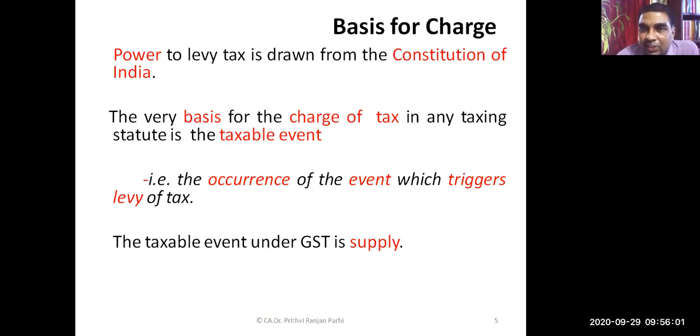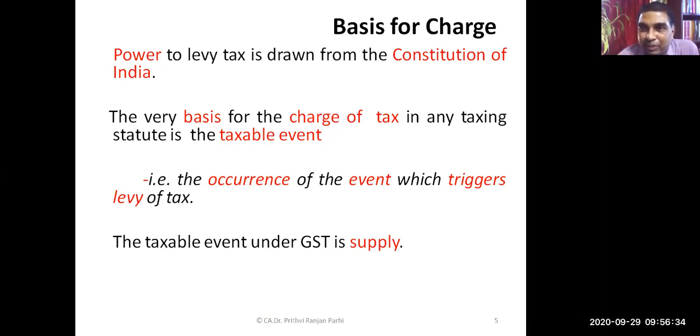When GST was introduced, a Constitution Amendment Act was passed, so that the power to levy GST can be there. The very basis for charge of tax is a taxable event. Only when the taxable event happens, tax can be levied. So what is a taxable event?